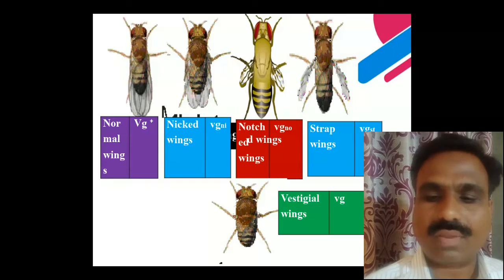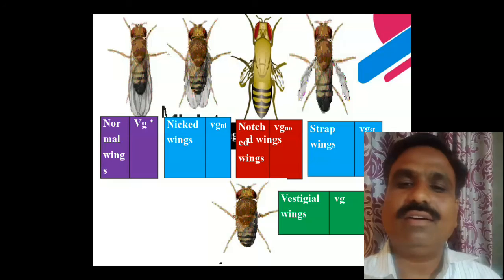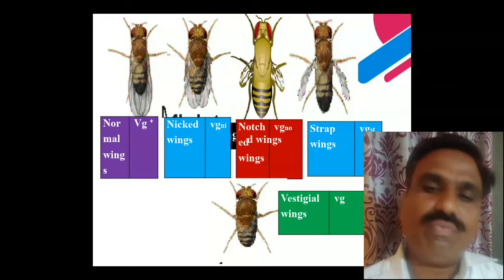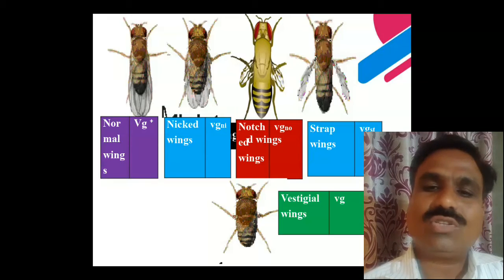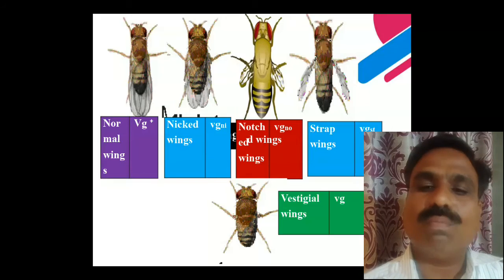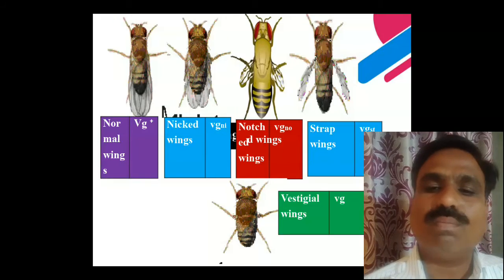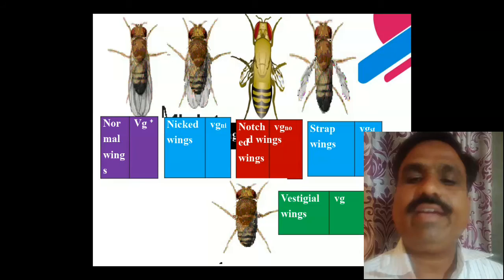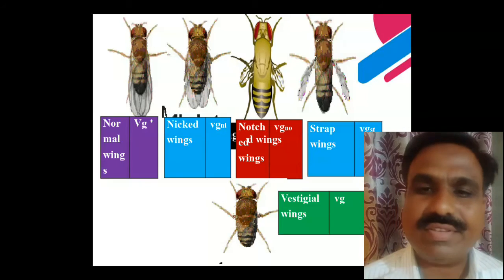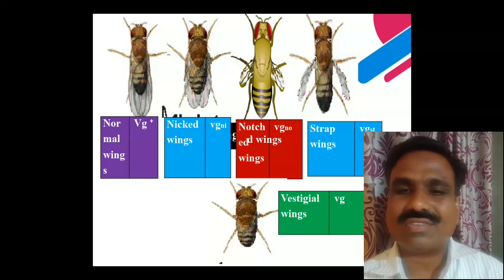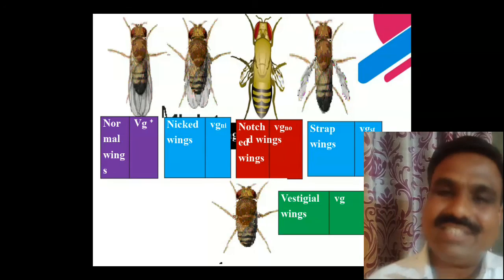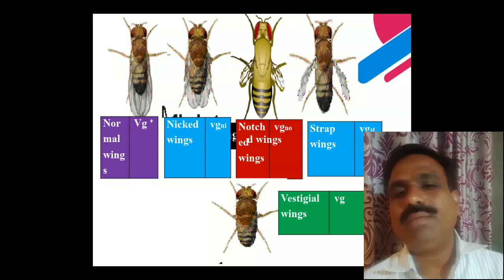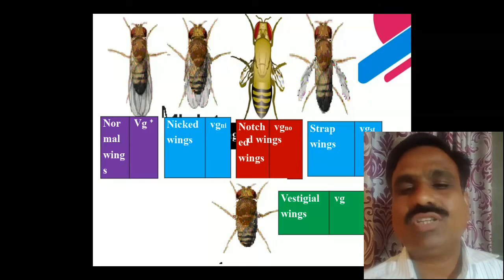In all the observations of these various series of wings, from the normal wings to the no wings, there is a presence of two or more alternative forms of the genes that control the wing characters. Normal wings, notched wings, no wings, vestigial wings: these are due to the presence of multiple alleles for the expression of the character.